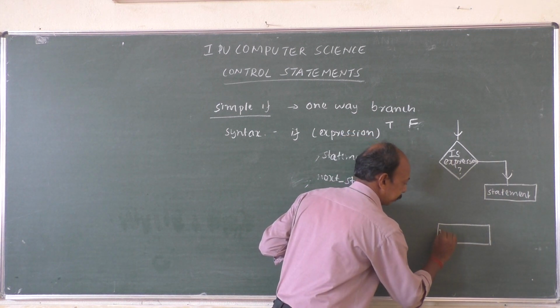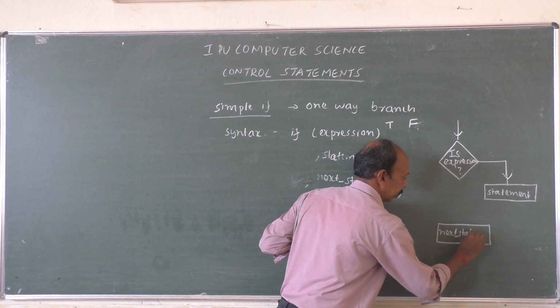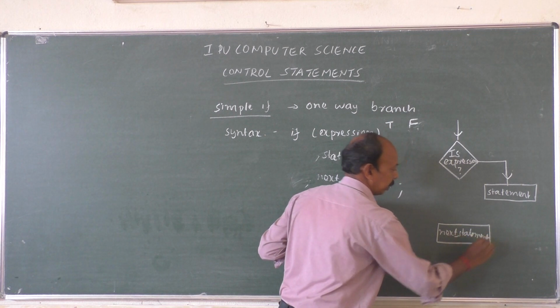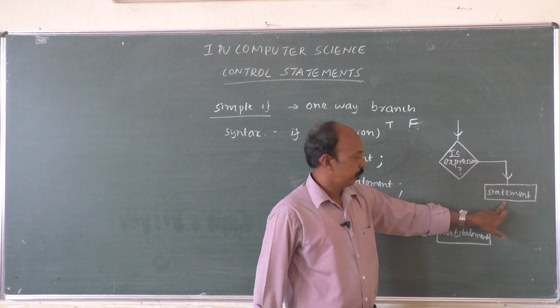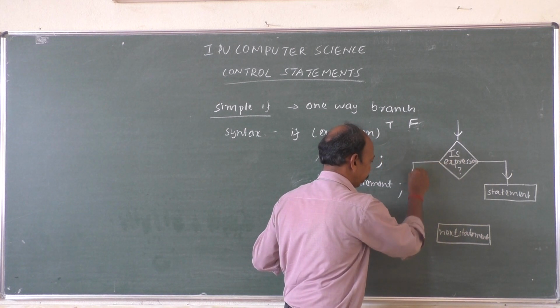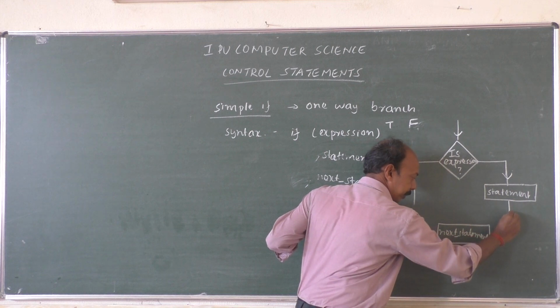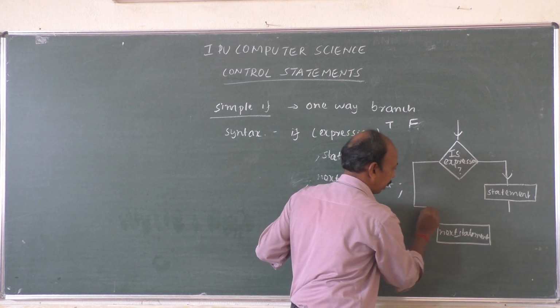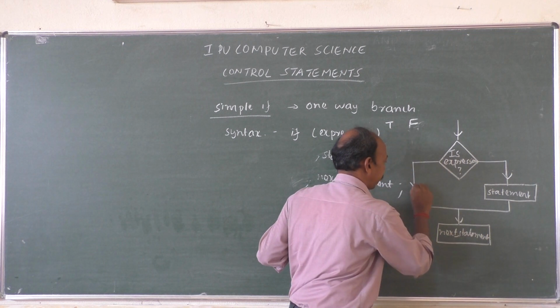That is the next statement. If it is true, we have to execute the statement. If it is false, directly execute the next statement. But after executing the statement also, we have to execute the next statement. That's why I combine these two and connect that to this one and show the arrows.